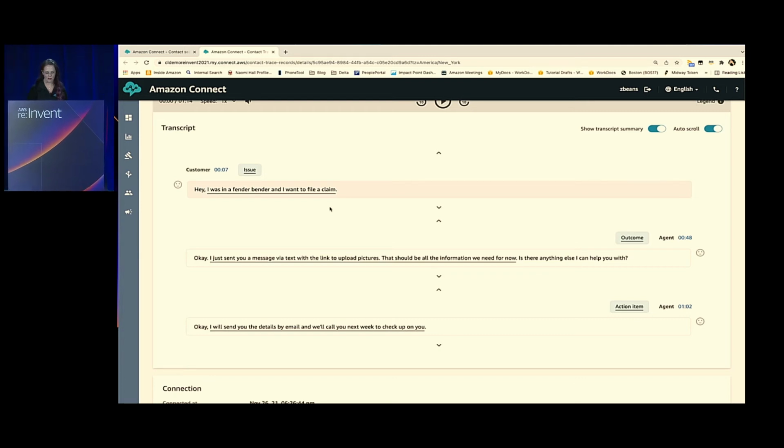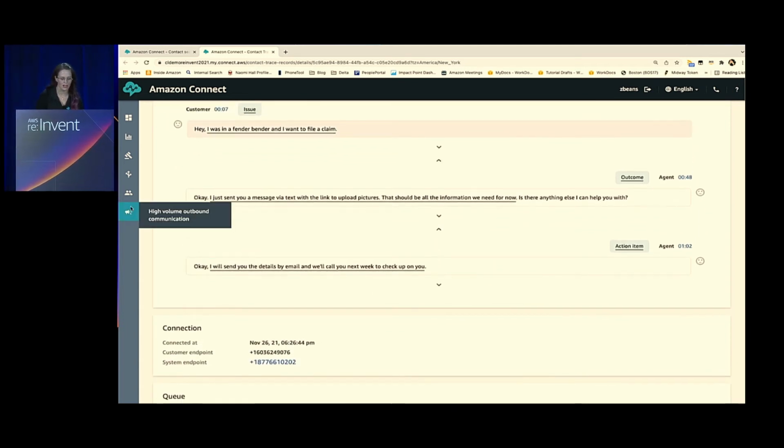And then we see there was an outcome where the agent had indicated that there was going to be an upload of photos, and that was the outcome of the call. But there was also an action the agent took where they were going to send an email as part of this as follow-up. So this is where you could have that task generation behind the scenes to make sure that follow-up is occurring. Or you'll see when we look at the JSON, you can capture and keep track of those actions, outcomes, or issues. Okay, let's look at a couple other calls.